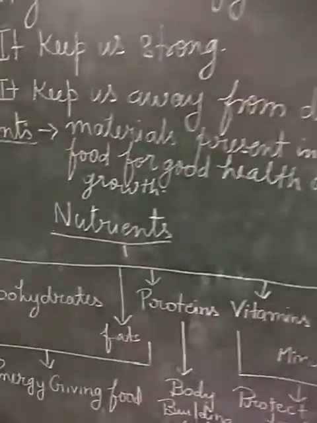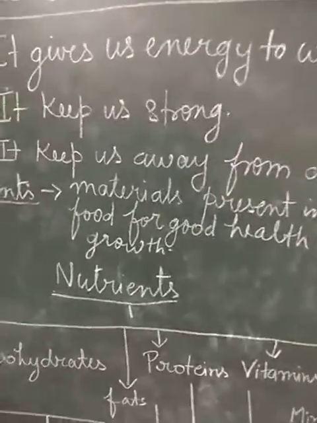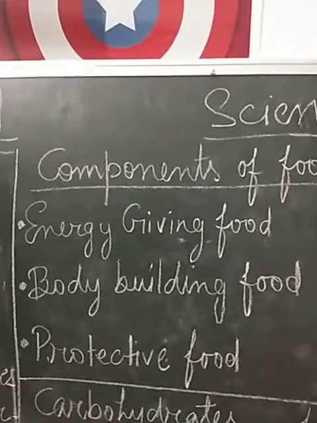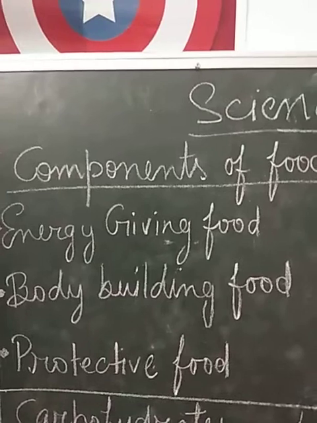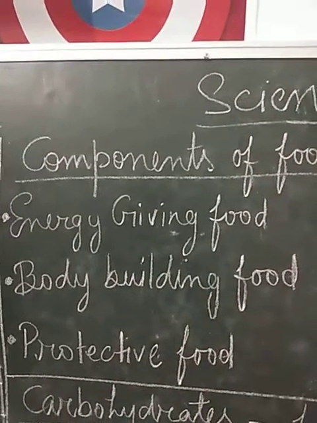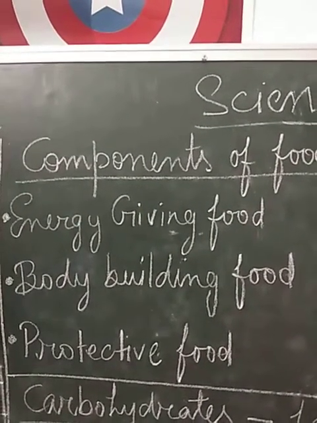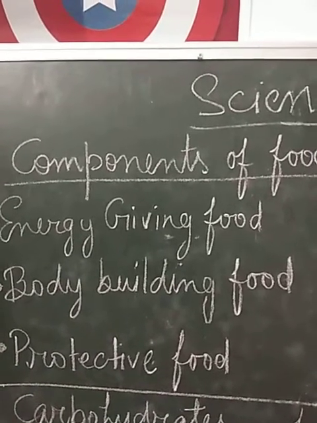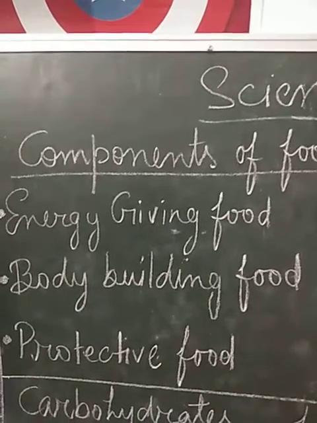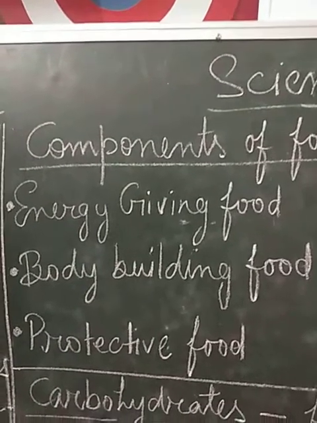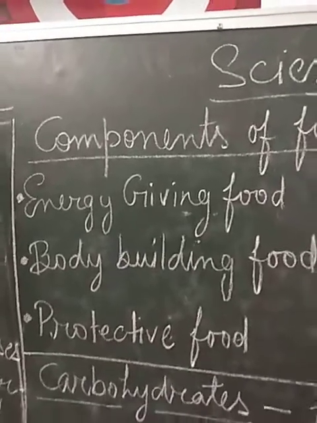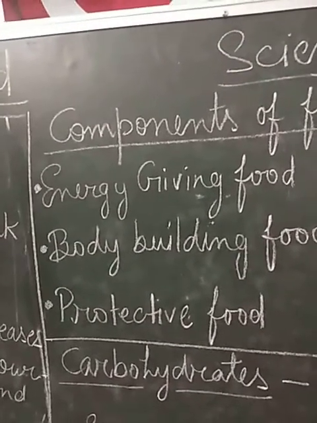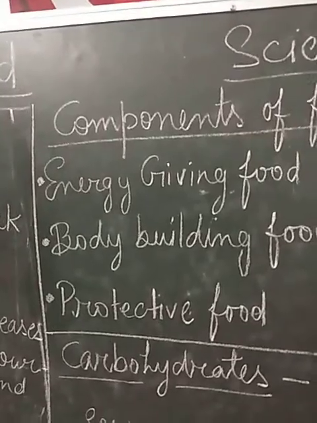So on the basis of these things, we can see that there are 3 types of components of food. First one is energy giving food, second one is body building food, and third one is protective food. Carbohydrates and fats are energy giving food, protein is body building food, and vitamins and minerals are protective food. They protect us from various diseases. Now we will discuss various components of the food one by one.